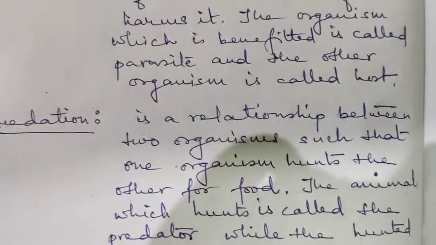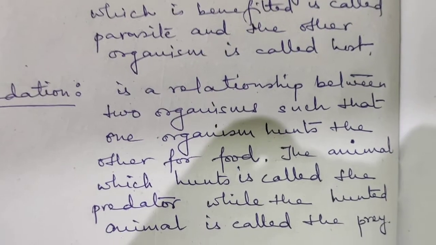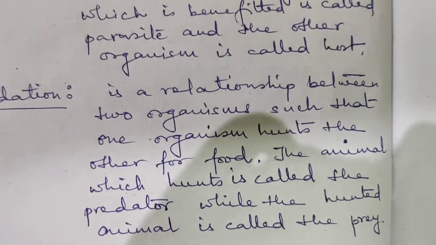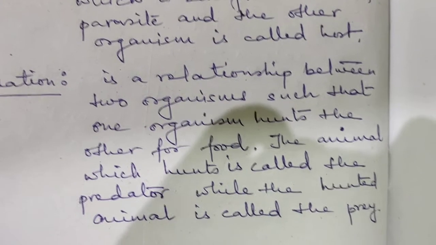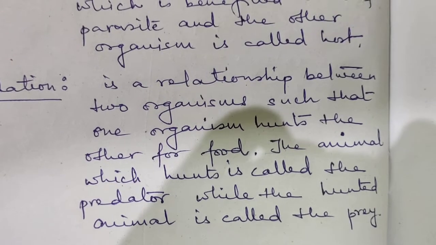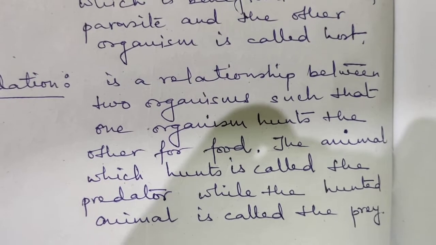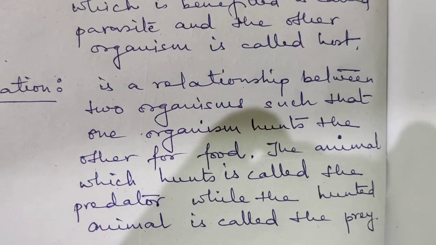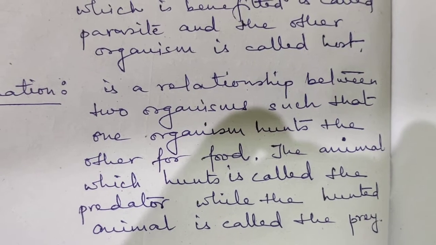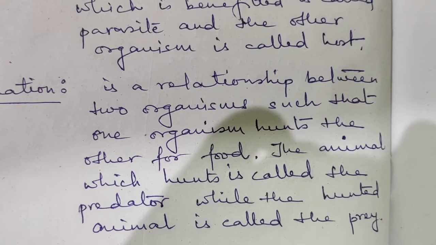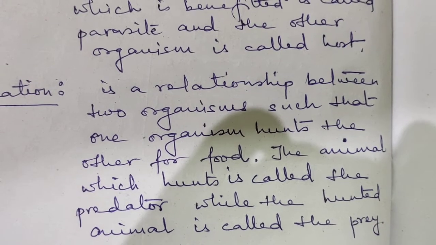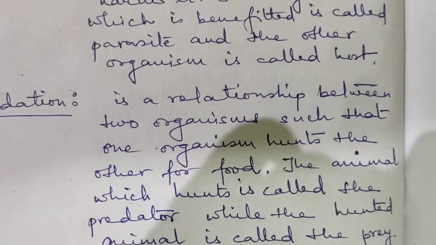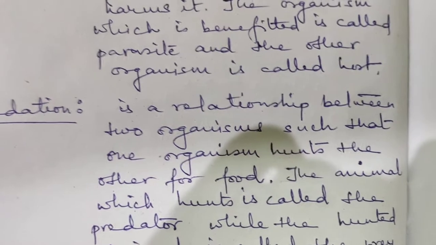Predation is a relationship between two organisms such that one organism hunts the other for food or kills the other for food. The animal which hunts is called the predator, while the hunted animal is called the prey. It's a very easy example. The prey-predator relationship between a lion and a deer. The lion is the predator, obviously, and the deer is the prey, right?